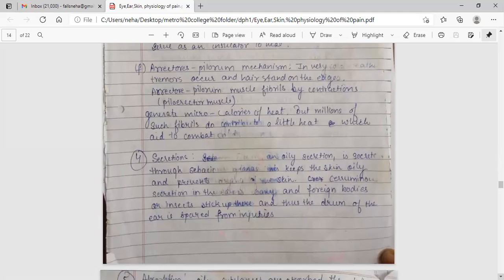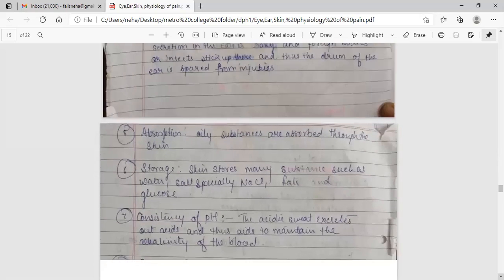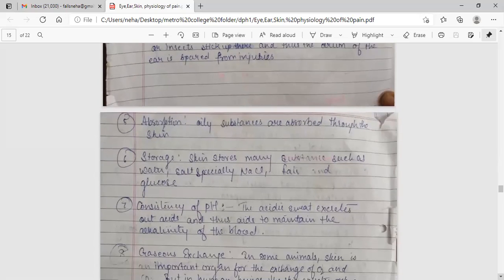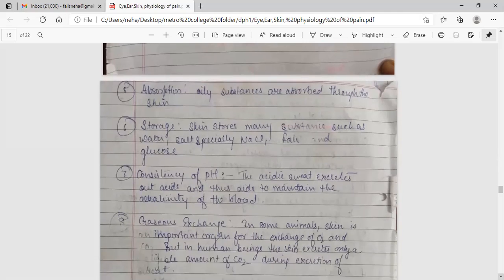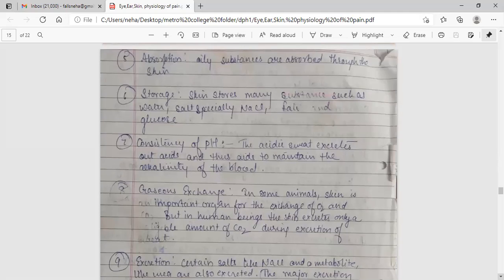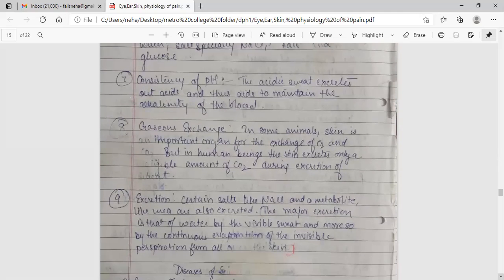Secretion. Sebum, an oily secretion, is secreted through the sebaceous gland. This keeps the skin oily and prevents drying of the skin. Ceruminous secretion in the ear is waxy, and foreign bodies or insects stick there, and thus the drum of the ear is spared from injuries. Absorption. Oily substances are absorbed through the skin. Storage. Skin stores many substances such as water, salts, especially sodium chloride, fats, and glucose. Consistency of pH. The acidic sweat excretes out acids and thus aids to maintain the alkalinity of the blood.